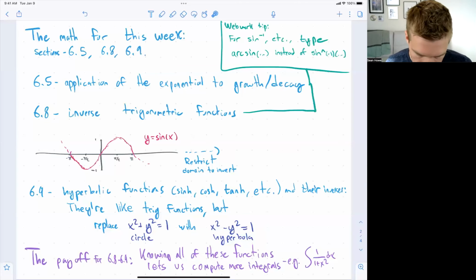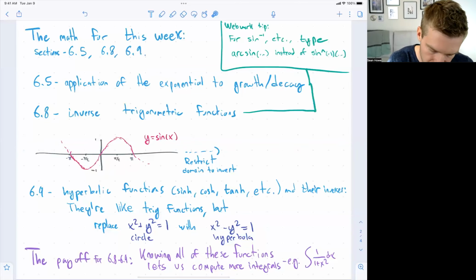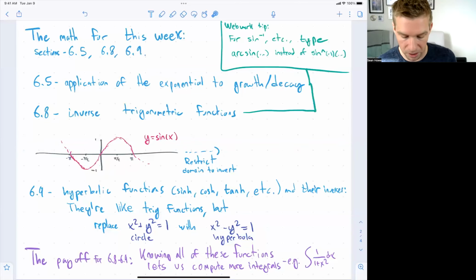If you look at that function, it's not invertible. If I draw a horizontal line, it's going to intersect this at infinitely many points, so it fails the horizontal line test. Another way to think of that is, if I take any multiple of pi, then sine of any multiple of pi is 0. So it's not 1-to-1, it's not invertible. Good, so if you want to invert this, you have to restrict the domain.